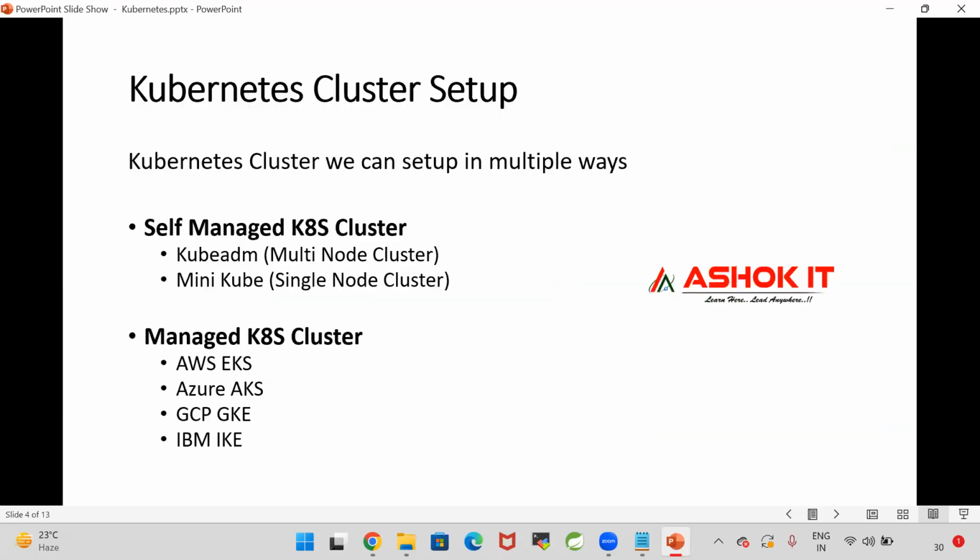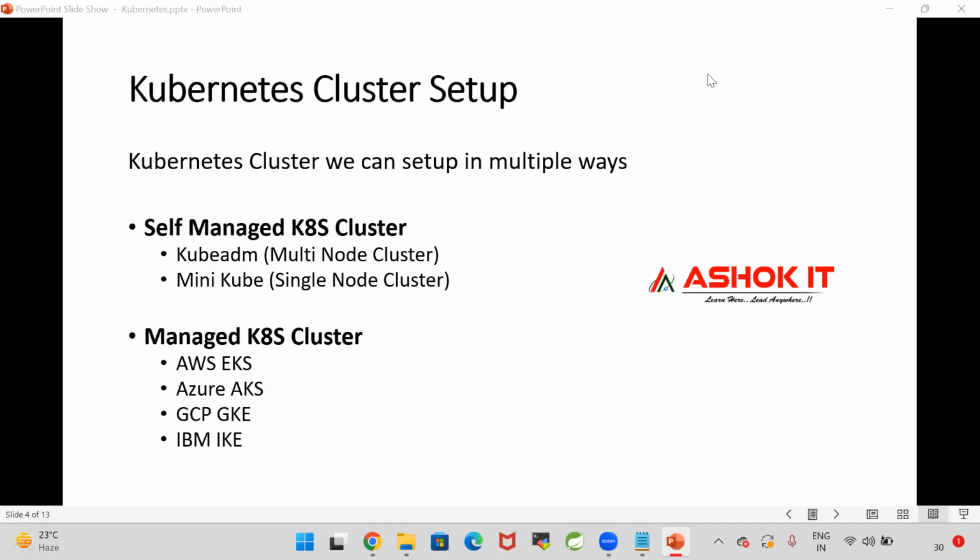Okay. Now, do you think that people will use Minikube for real projects? No. Minikube is for beginners, the people who want to learn Kubernetes concepts.